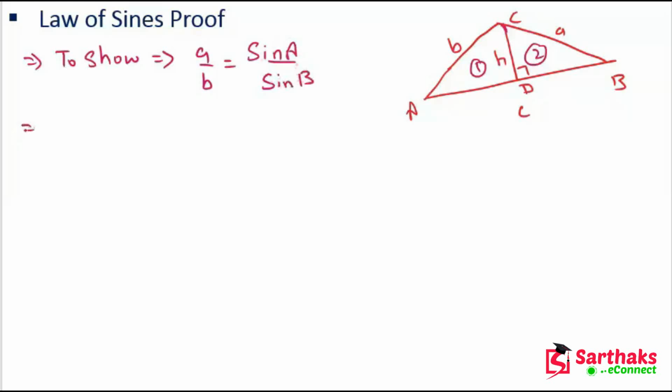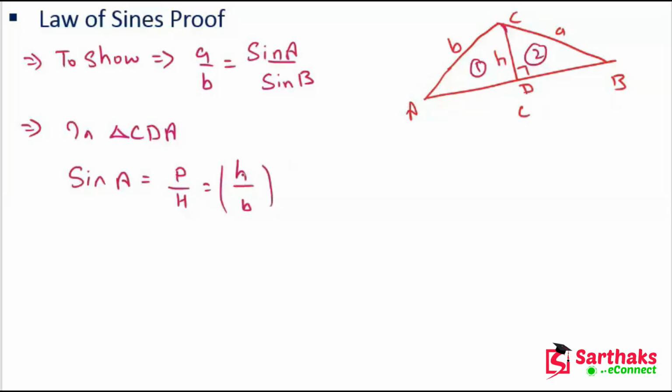So now let's start. In triangle CDA, sine A is perpendicular upon hypotenuse. The perpendicular is H, and the hypotenuse is B. Don't confuse this abbreviation: this H represents height and this B represents a side.